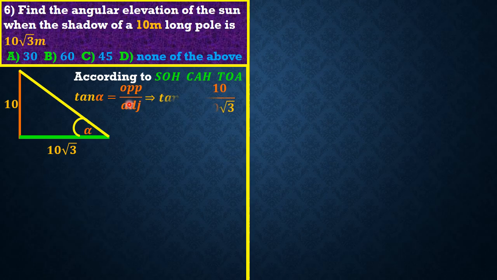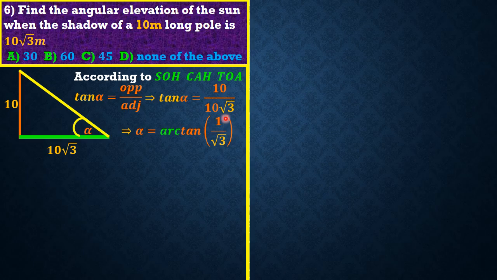It therefore means that, guys, our tan theta becomes, our opposite is 10. Our adjacent is 10√3. The 10 and the 10 can cancel. If we take the arctangent on both sides, or the tan inverse, we are going to have our alpha be the same as the arctangent, or the tan inverse, of 1/√3.